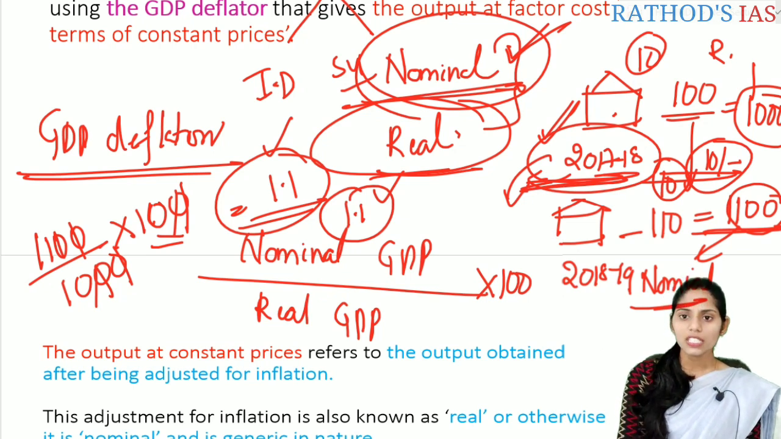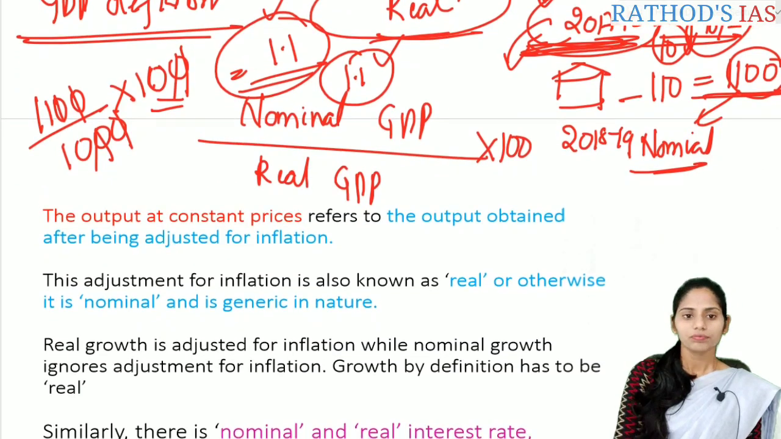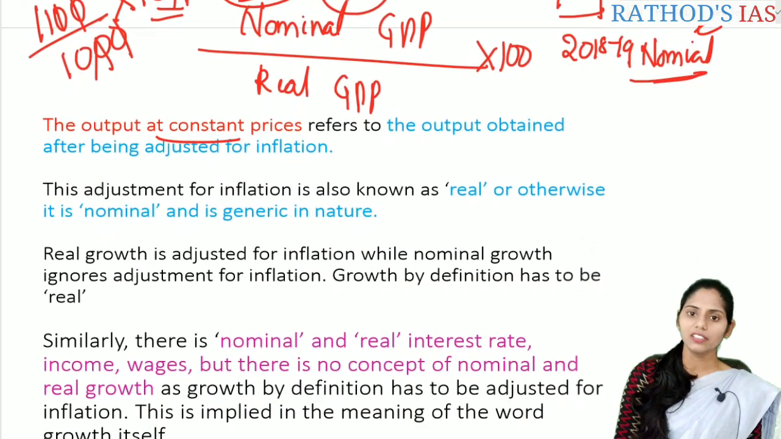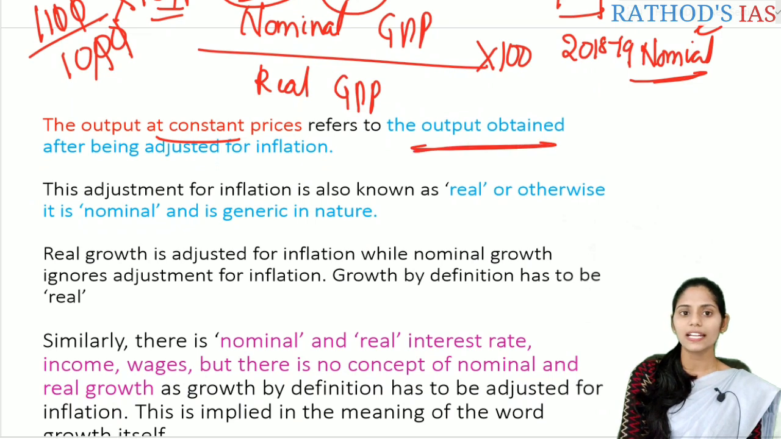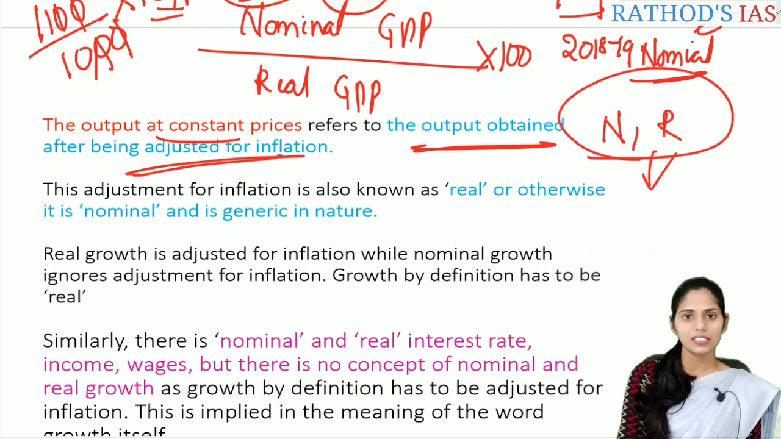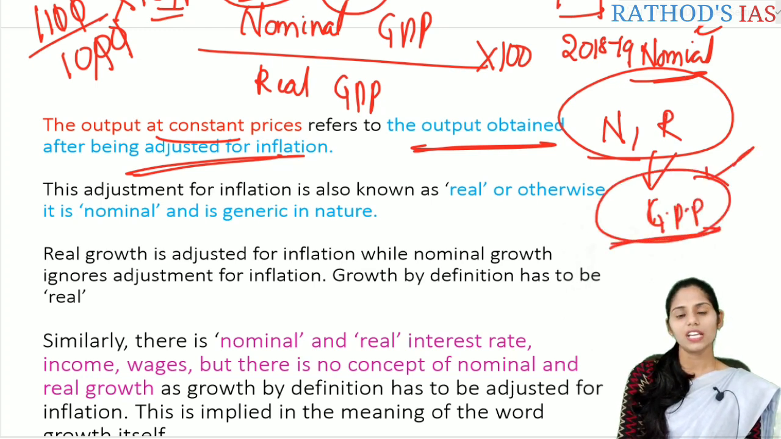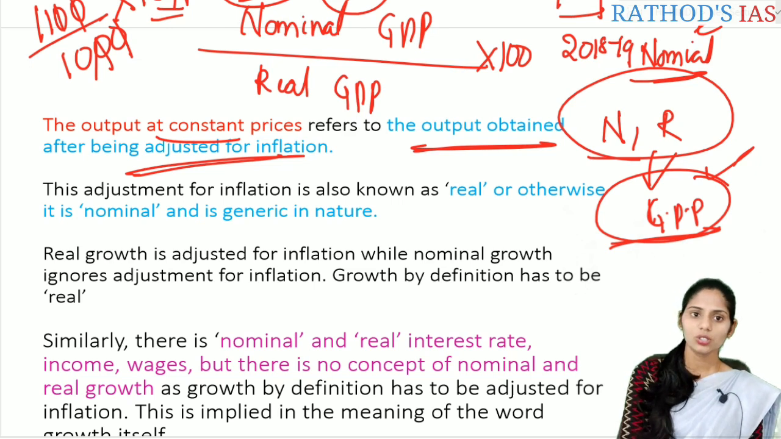Okay. So what is this GDP deflator? It says how many times there is inflation. And if you see the output at constant prices, that mainly refers to the output that is obtained after being adjusted for the inflation. So from nominal to real, we will adjust the inflation using this GDP deflator. Once we adjust this inflation, that output is called output at constant price. So this is one important term that you should remember regarding the prelims.